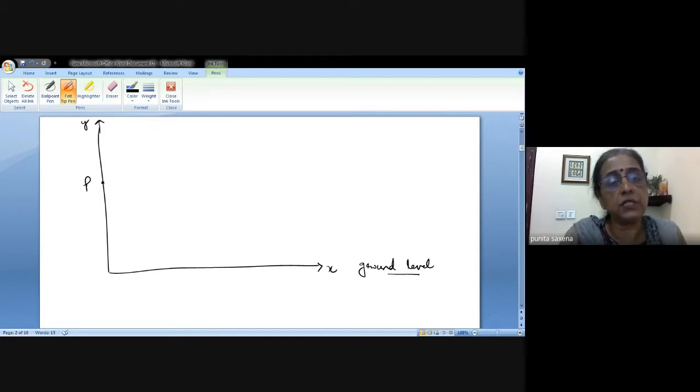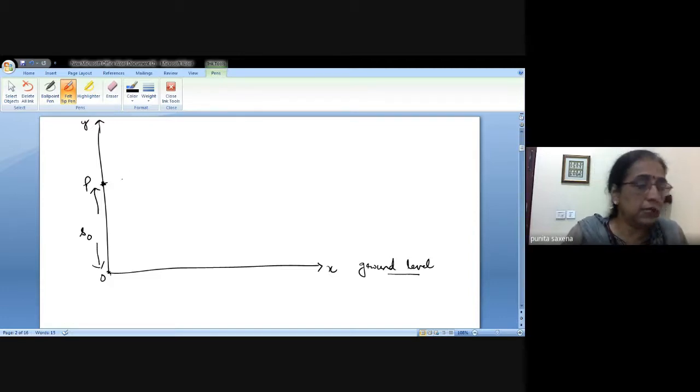It is going to be thrown from this point P, which is at some height above the ground level. This is your O, the ground level, and vertically above is the point P from which the projectile is being thrown. We assume that this distance from O to P is fixed, which I treat as S naught. So S naught is the height above the ground level from which the projectile is going to be thrown.